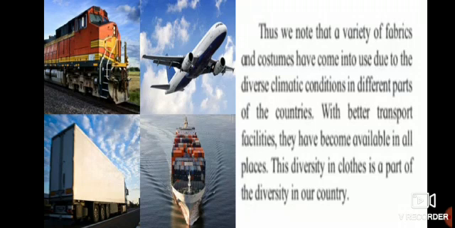And how do they come? They come with the help of transportation. If you see in the picture, by train, goods by cargo ship, by planes, even by truck transport. So with better transport facilities, they have become available in all places.